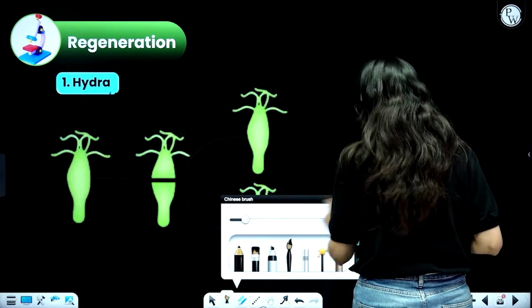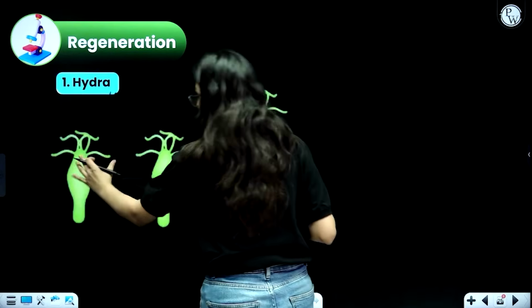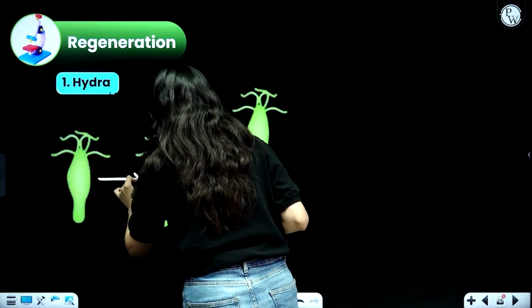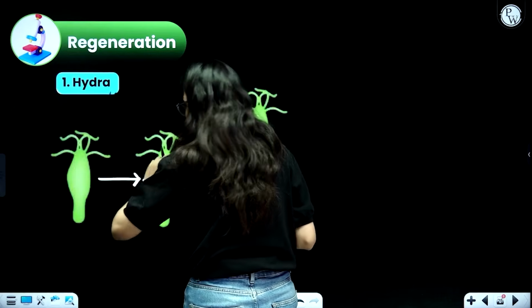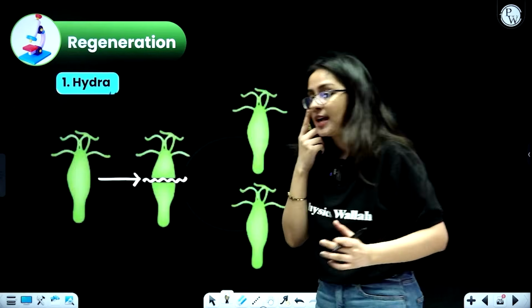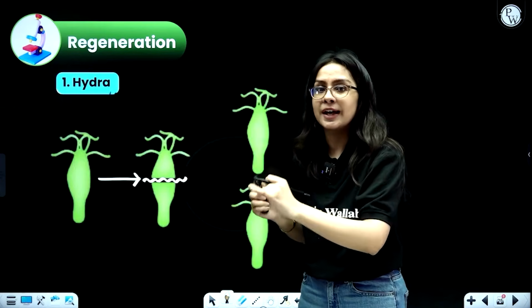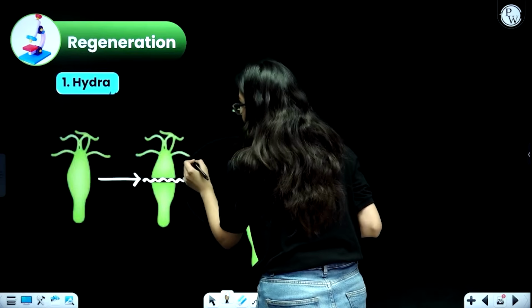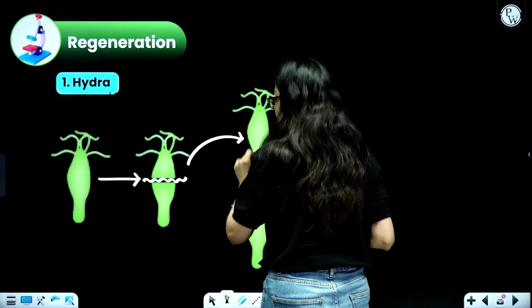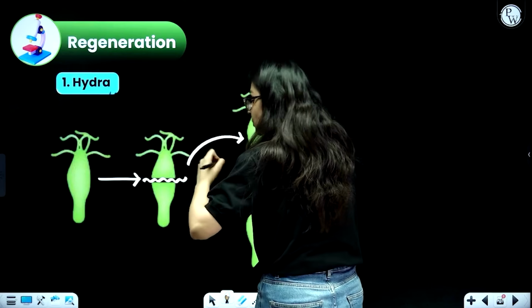Now try to understand this, which is also very basic. See, what is happening over here is this is basically your hydra, and because of any reason, it got cut into two parts, maybe because of any kind of damage, any kind of injury, any kind of harsh water stream that broke it down into two halves. Now each half is able to regenerate the entire lost body part.